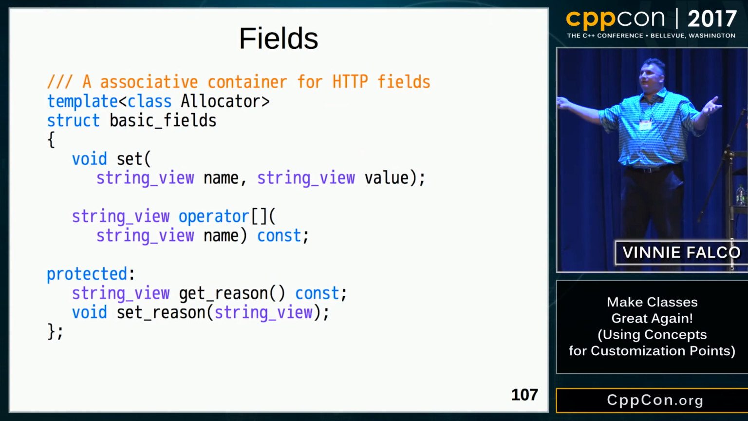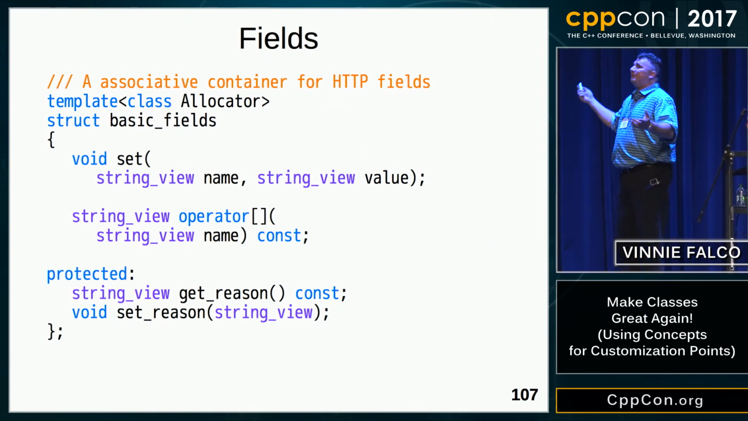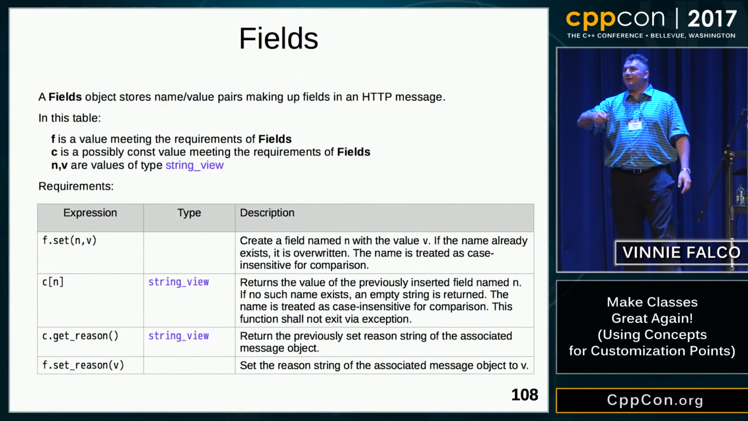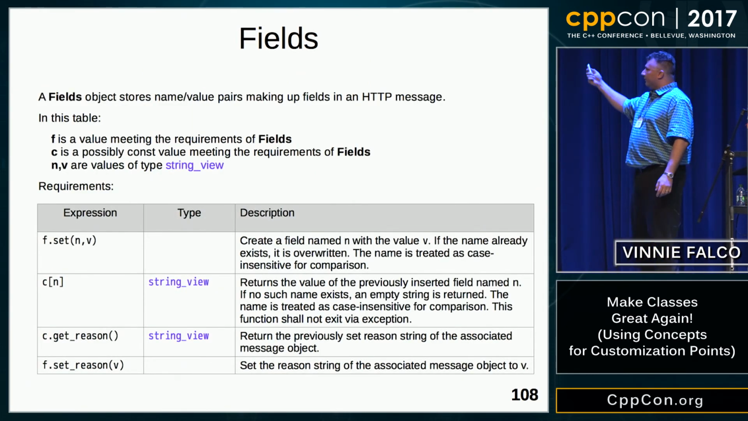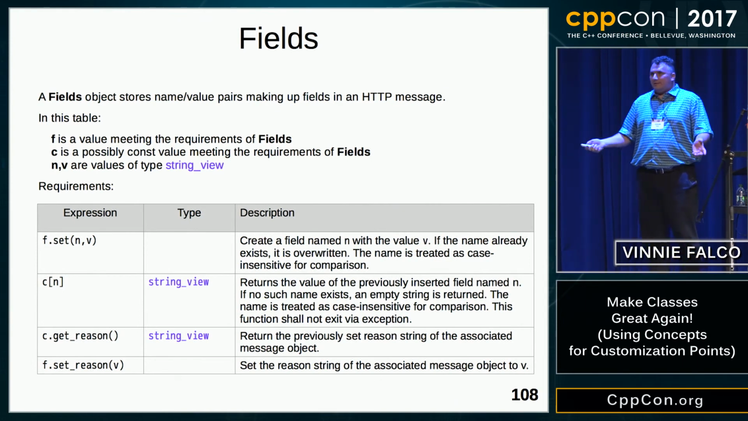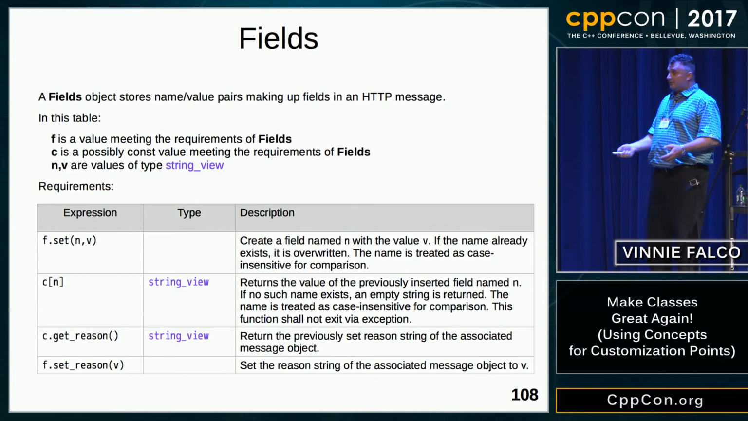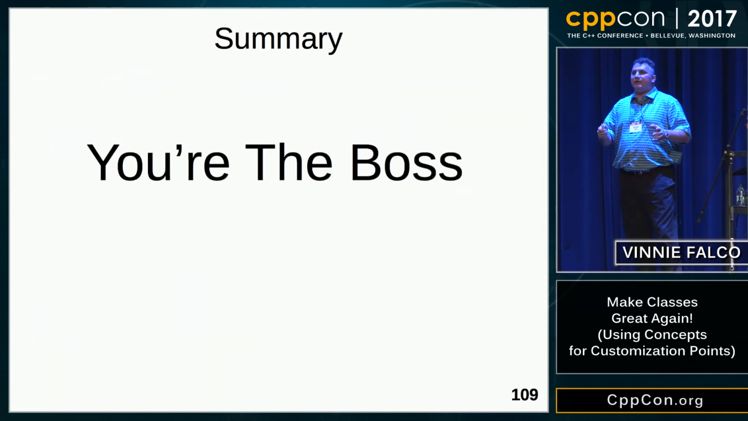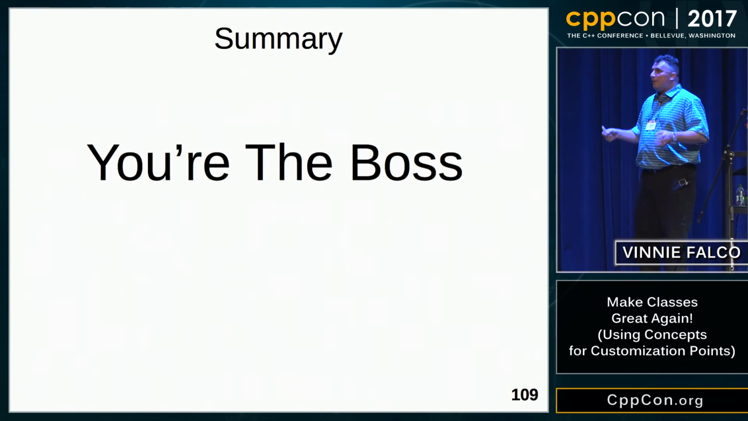But wait a minute, what did we do? We added more requirements to fields. We've got to go back to our valid expression list and add a couple of rows so the user knows what they need to put there. So here's our get reason and our set reason for the fields. You can imagine we're going to need to write a type trait for the is fields. We're going to need to have all of that in there. So now we're at a really good point. We've solved a lot of problems. We've done a lot of things.